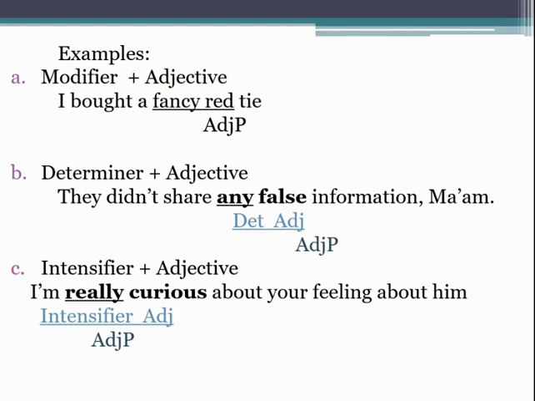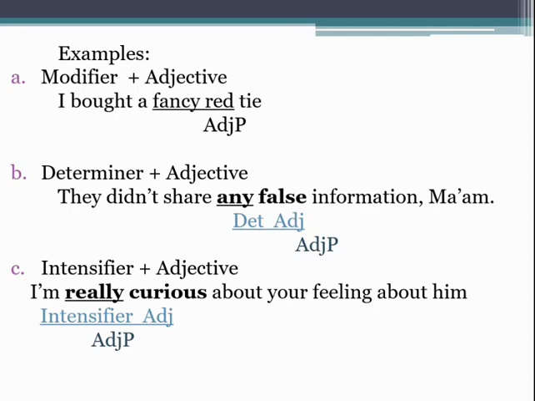Okay, for the example, for modifier plus adjective: I bought a fancy red tie. In this sentence, the adjective phrase is fancy red. And the second, determiner plus adjective: they didn't share any false information, ma'am. In this sentence, the adjective phrase that consists of determiner plus adjective is any false, with any as determiner and false as an adjective. And the last is intensifier plus adjective.